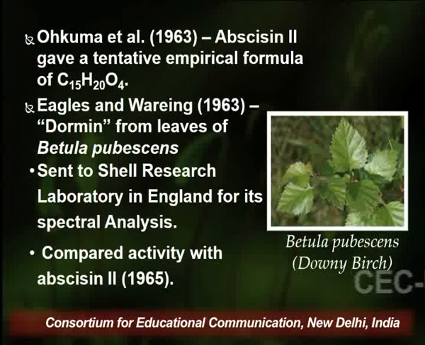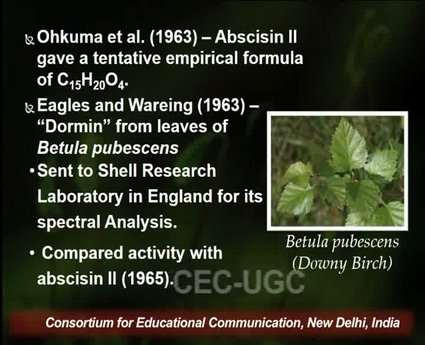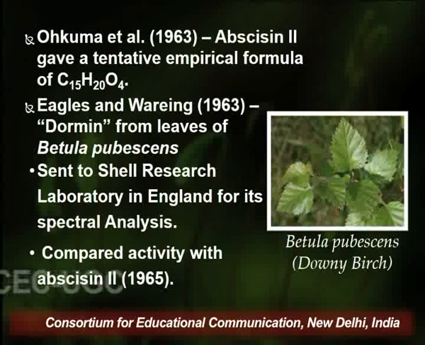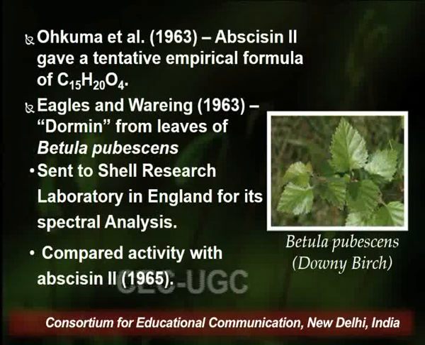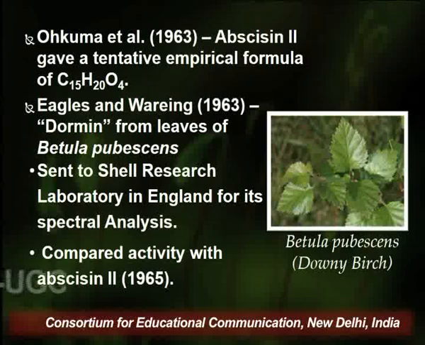Since they gave this empirical formula, it gave the scientific community an idea that this compound could be terpenoidal in nature. Though they did not have the exact structure, they had isolated the compound. They were not even knowing whether abscissin 2 and abscissin 1 were the same or not, but both compounds had similar properties and were responsible for the falling of the cotton burrs from the cotton plant.